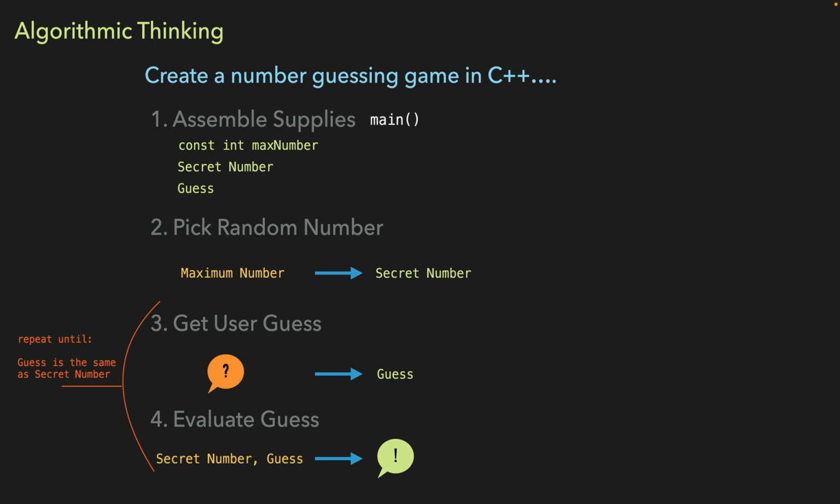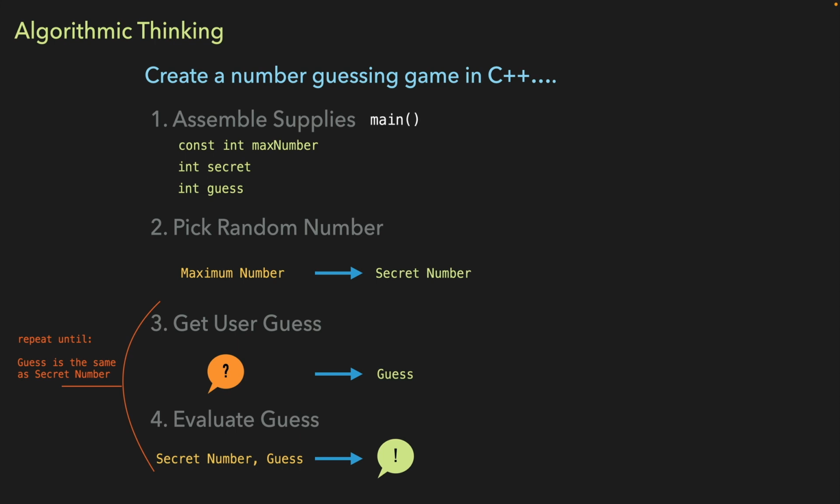The secret number, even though it's not going to change while the game's being played, we don't know it when the program first starts. It's something the program has to set, so we can't make that a const. We're going to set that to be secret, and then guess is definitely going to change throughout the game, and so we'll just make that an int called guess. Now our second step is to pick a random number, we said.